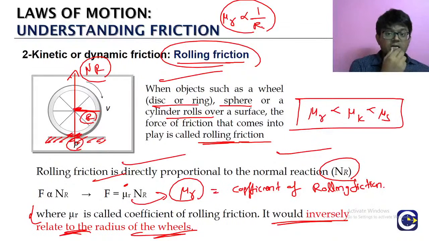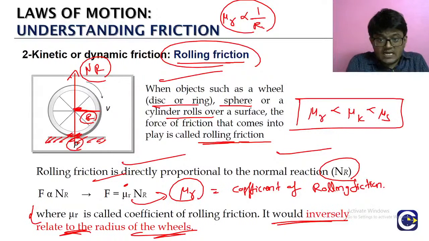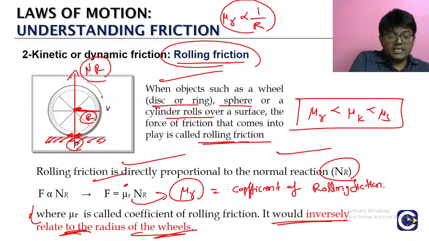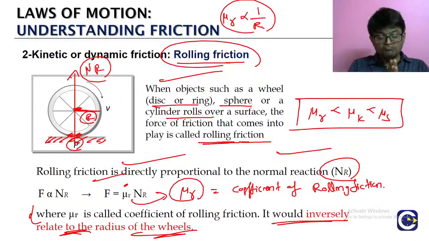mu r value what? Will be getting reduced. அதனால என்ன தெரியுமா, if you want to move a heavy load, we will generally take the rolling objects. அது ஒரு disc ஆகலாம், or a sphere, or whatever it is. We will take these rolling objects having higher radius. If the radius is higher means what? The corresponding coefficient of that rolling friction will be what? Lesser. So the important point is what? The mu r value, coefficient of rolling friction, right, will be inversely proportional to the radius of the rolling object.